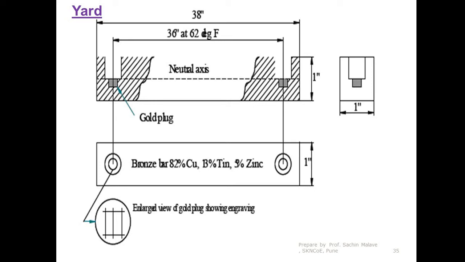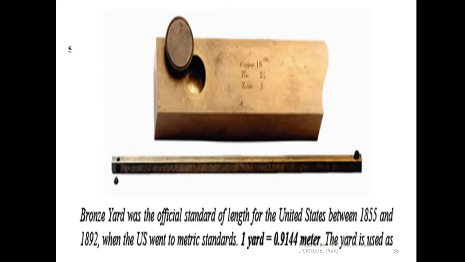Now moving further, we'll see the next thing. Again, this is the actual photograph of this yard. This is 1 inch by 1 inch, and these are the recesses. You can see this is a bronze material, and this is the gold plug.